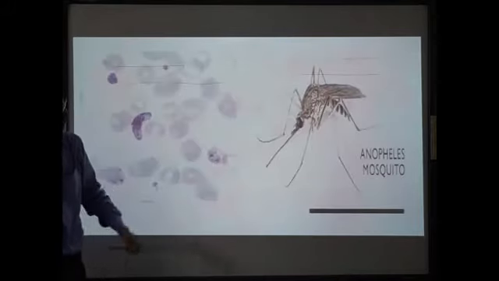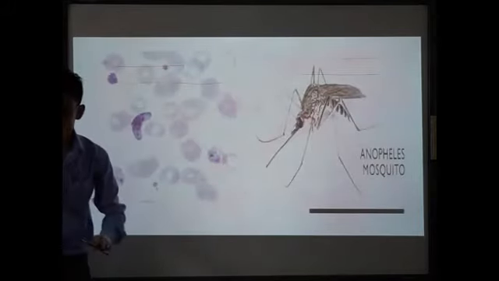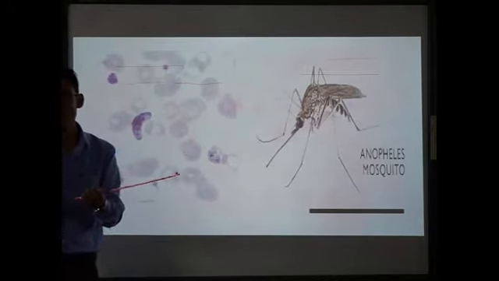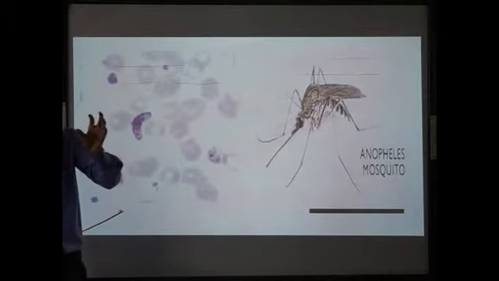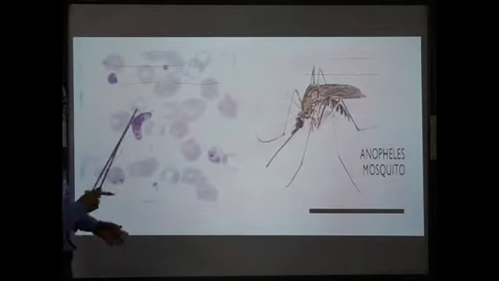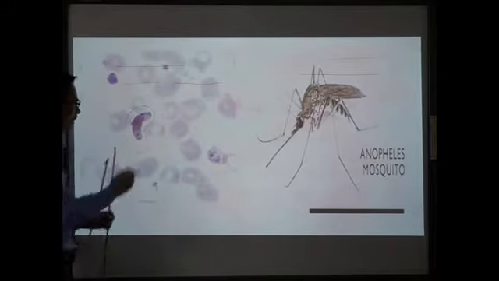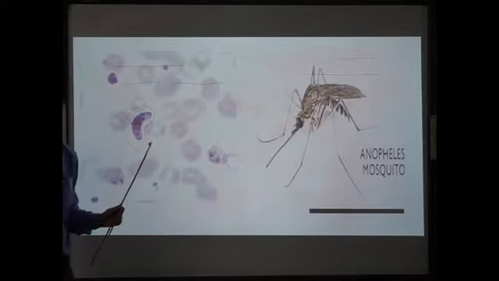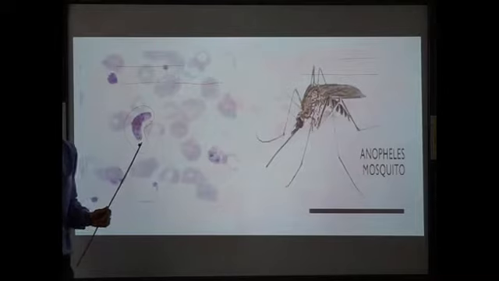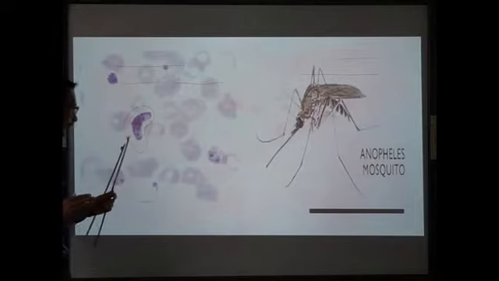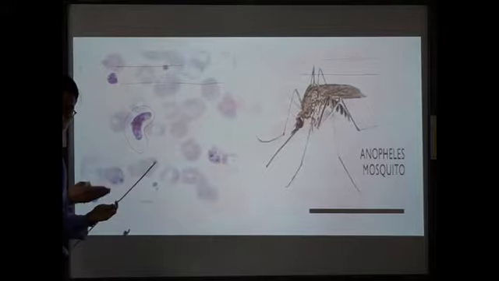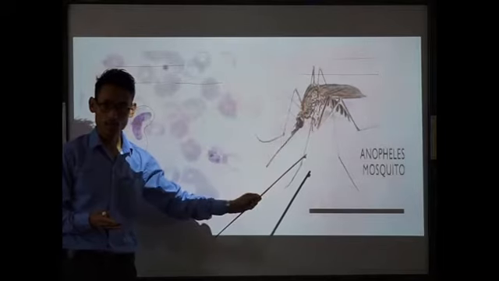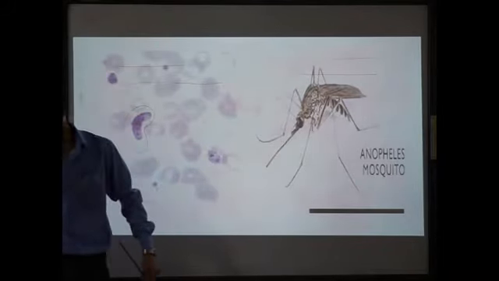Look over here. This is the female Anopheles mosquito, and when we look into the blood smear of a malaria infected individual, mainly in the red blood cells, RBC, look at this part. You can see the structure. Can you see what this part is? This particular structure is the Plasmodium present in the red blood cell of a malaria infected individual. This one is the vector, the female Anopheles mosquito, that helps in the transmission of Plasmodium.